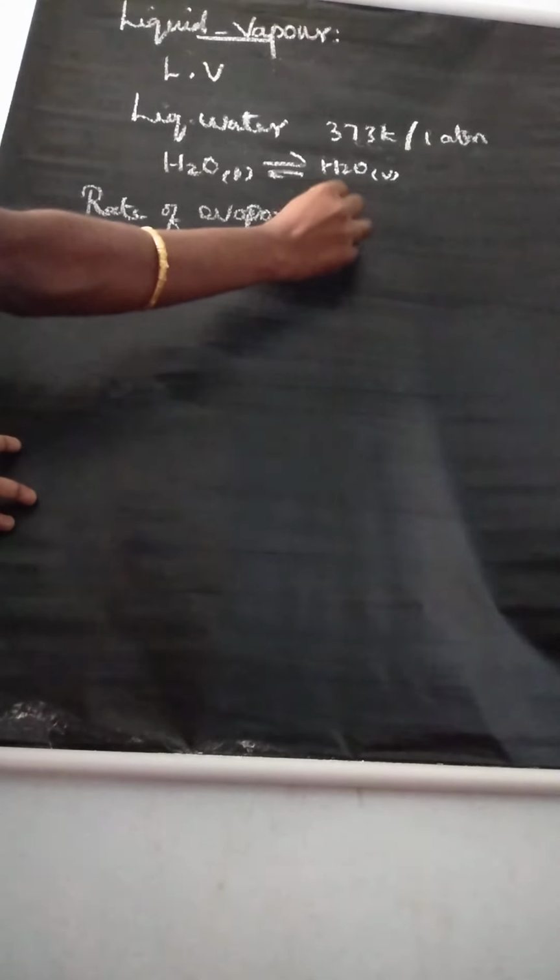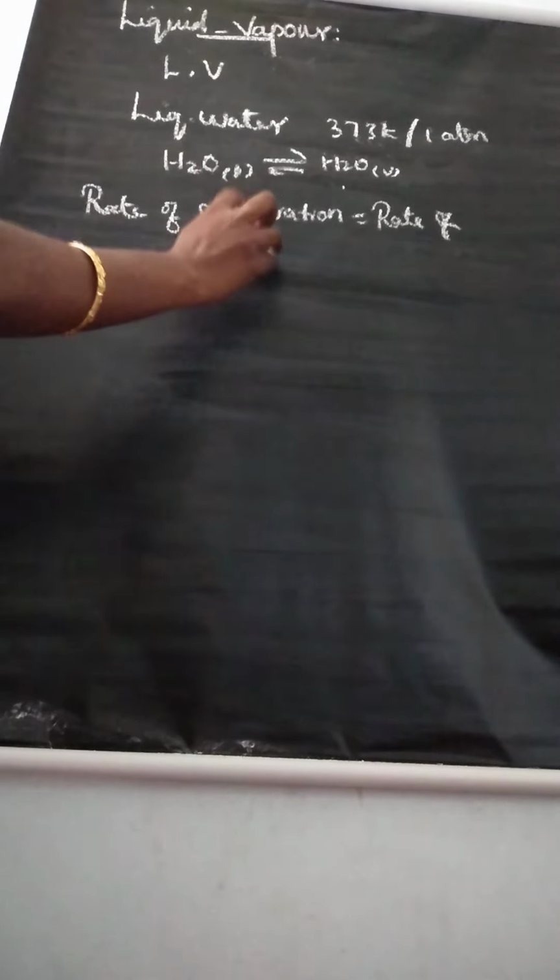Rate of evaporation is equal to rate of condensation. So liquid is converted to vapor. Evaporation, and in the vapor state we call it condensation. Rate of evaporation is equal to rate of condensation. Understand? So here listen, here we can learn the point.